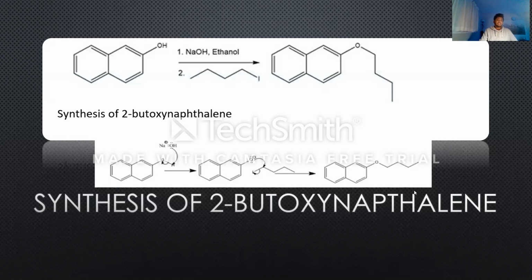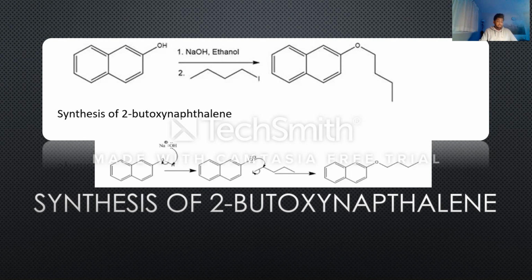So now I will be talking about the last part of question 3, which is question 3C. Here, we will be talking about the synthesis of 2-butoxynaphthalene. The nucleophile can attack the partial carbon from only one side and can form only one type of isomer, which can be a D isomer or L isomer.